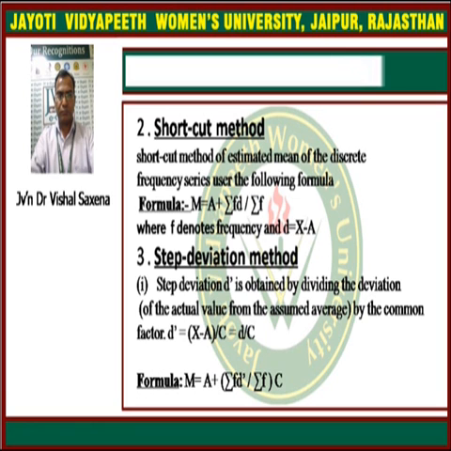The step deviation method is given by mean is equal to a plus summation f into d dash upon summation f, into c, where d dash means x minus a upon c, c represents the class interval width, and a represents the assumed mean.